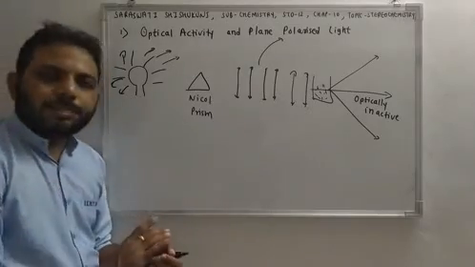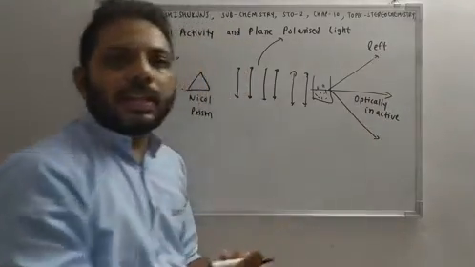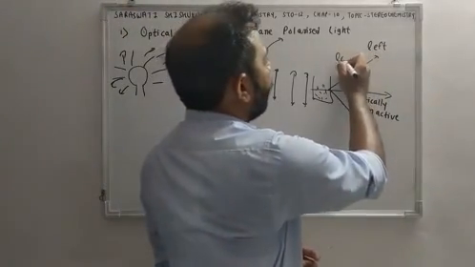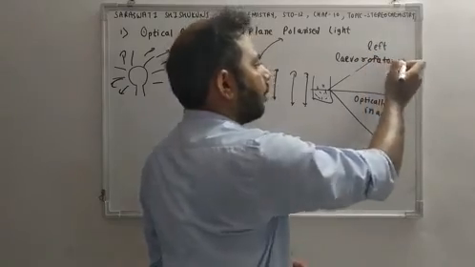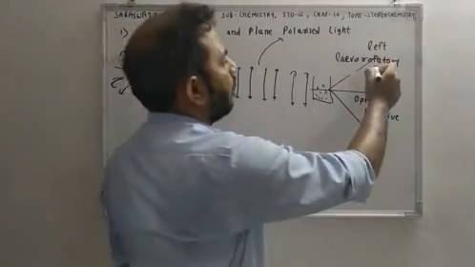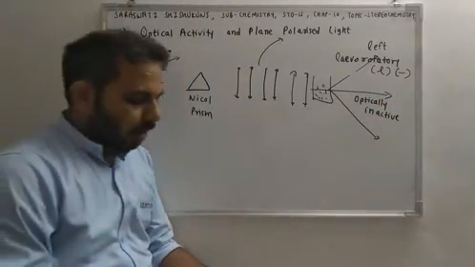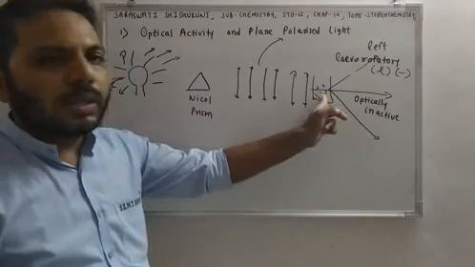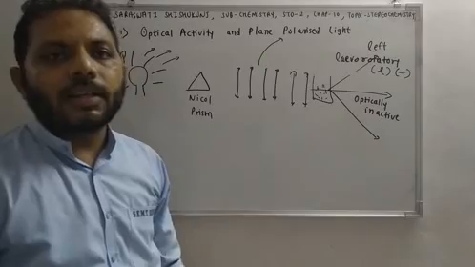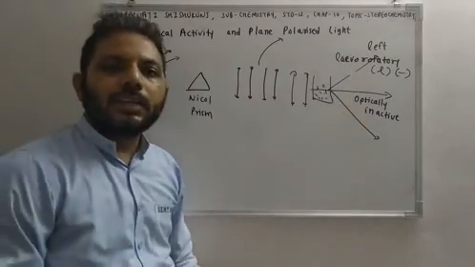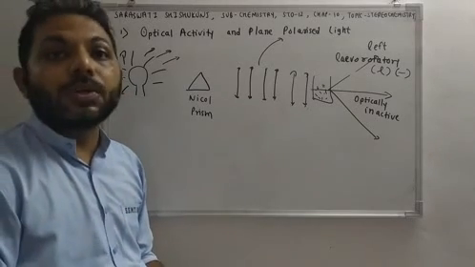But in that case, if light is rotating in left direction, then we can say that it is levorotatory compound. Levorotatory. And that is indicated by small l or minus sign. Okay. If light is rotating after passing through solution in left direction, we can say that the compound is levorotatory. Levo is a Greek word which means left side, left orientation.